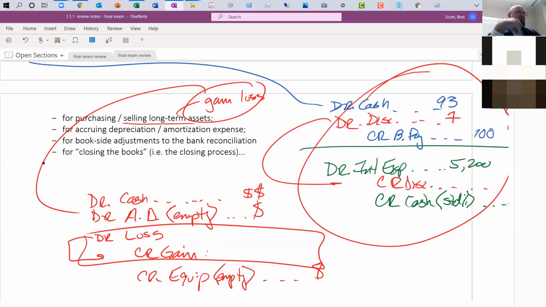Did I get cash? That's usually what I start with, as I ask myself, did I get cash? Do I need a debit cash? Did I pay out any cash? And if I start fleshing out the journal entry, pretty soon I can figure out, all right, where do I need to go? What do I need to plug in?